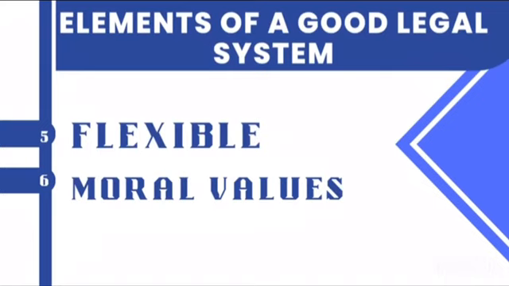The last one is that a good legal system must have moral values. What do we mean by moral values? The law should reflect the moral values of a society. For example, our values as Zambians: we don't allow sleeping with another man's wife. We don't allow stealing. Those are our moral values.